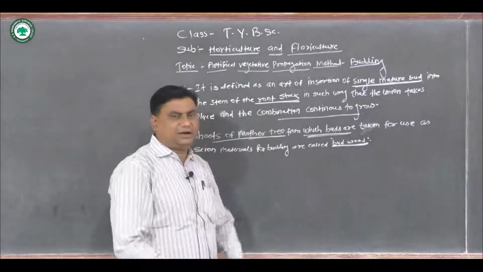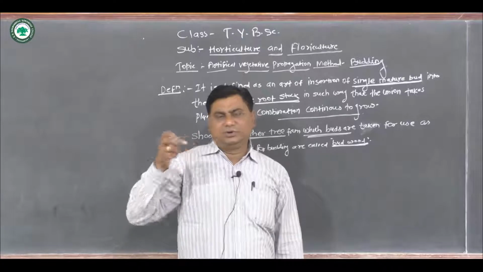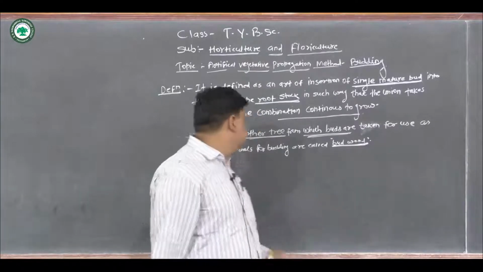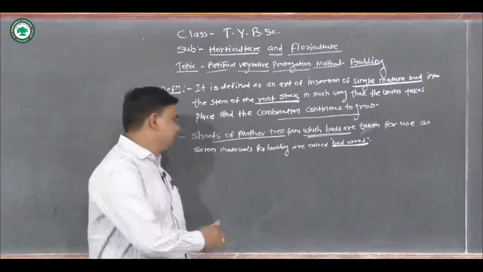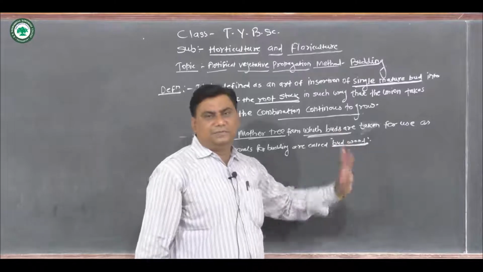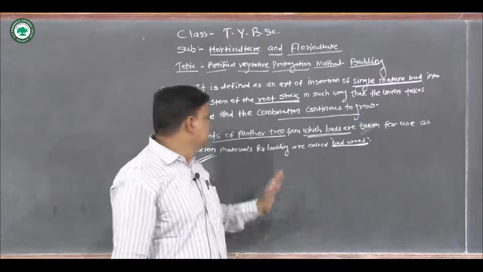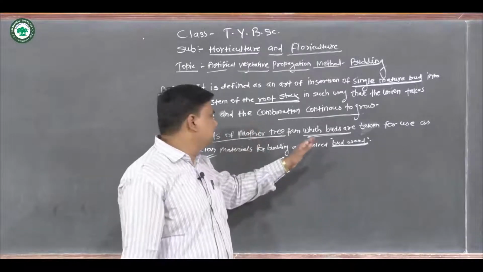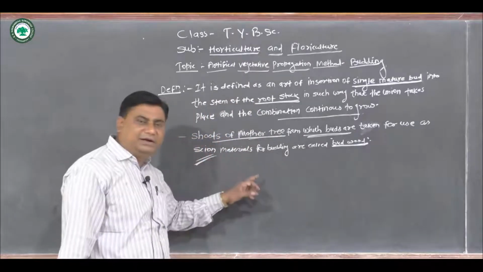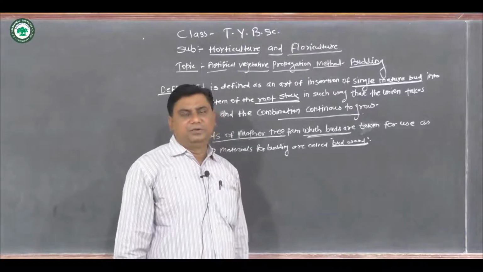Suppose there is the mother tree, and from its shoots the bud is taken for use as scion material. So the particular shoots of the mother tree from which buds are taken for use as the scion material for budding are called budwood.